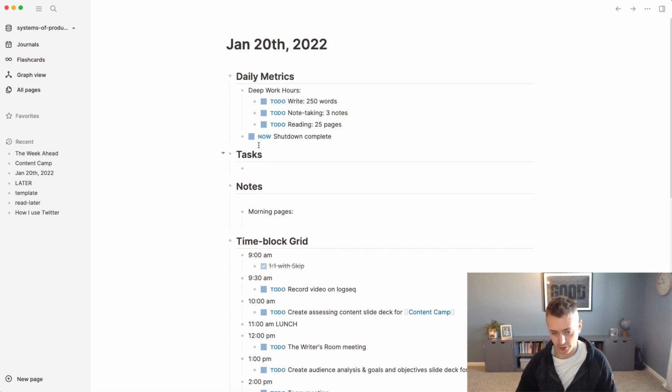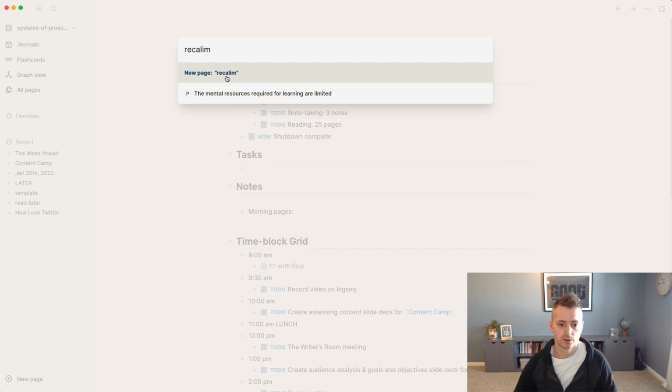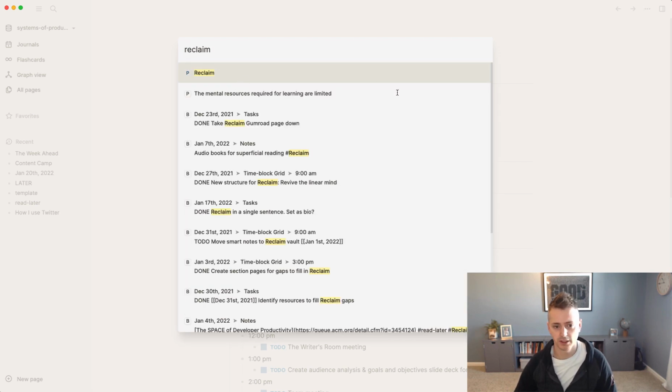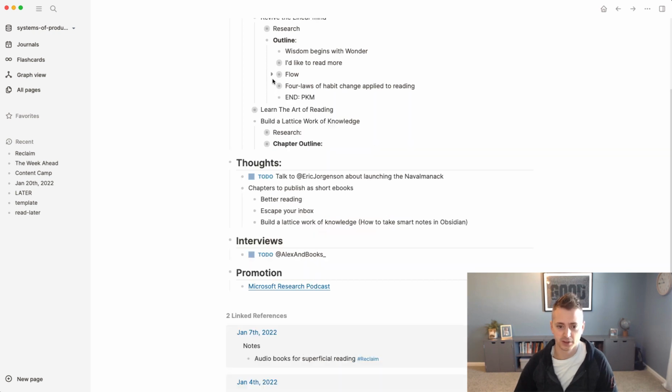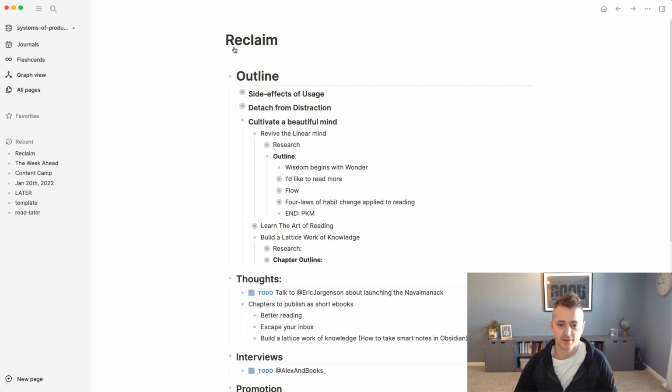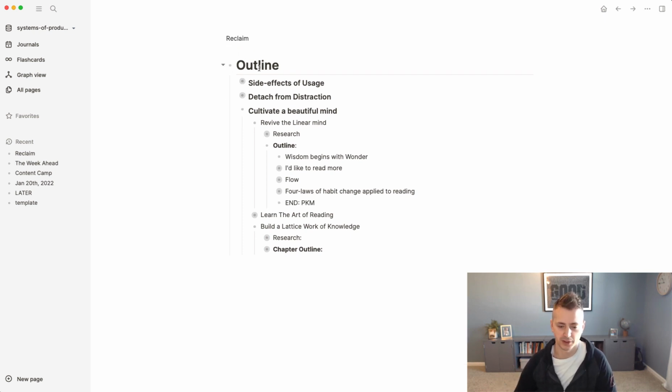The outline. So the manuscript, if I can spell correctly, this has actually been the missing link in a lot of my translation from my knowledge base notes into writing: this outline. And I don't know why that didn't dawn on me sooner. But if you look here, this is the section. Well, let's zoom out a little bit. So I have a note for the manuscript that I'm working on, and then I have a heading for the outline. If you click on the outline, this is just the outline.